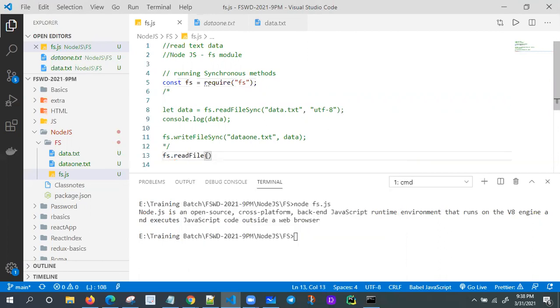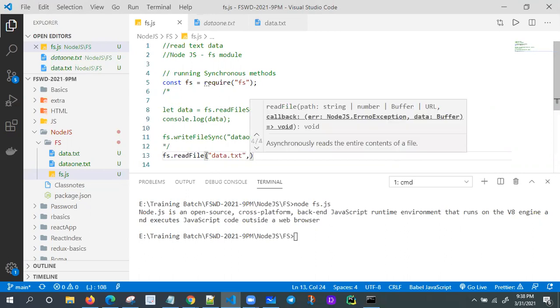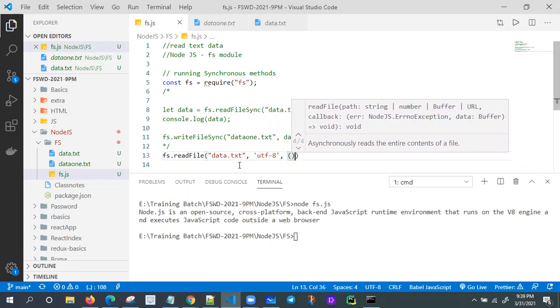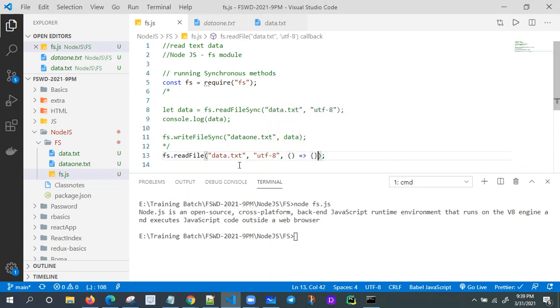Here you need to give your path, so I'm giving data.txt. You require UTF-8 also, and one callback function, that's all. This is the way we need to read a file.